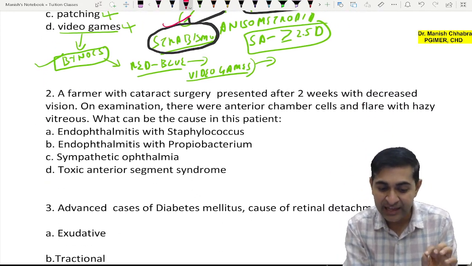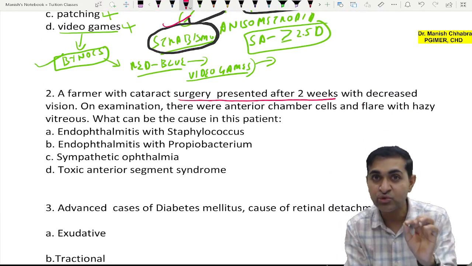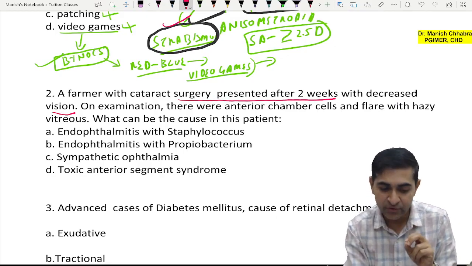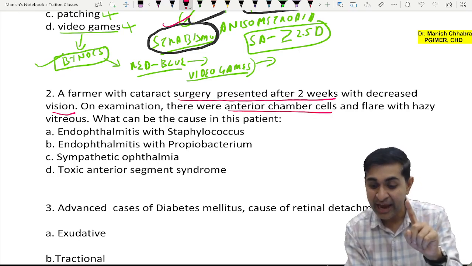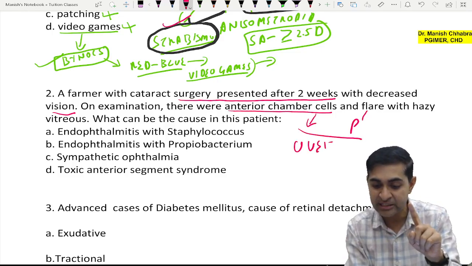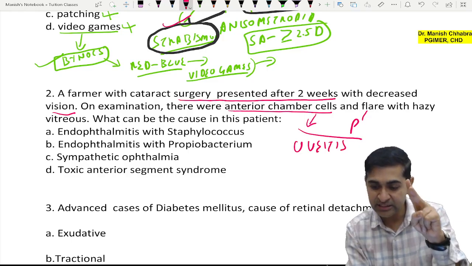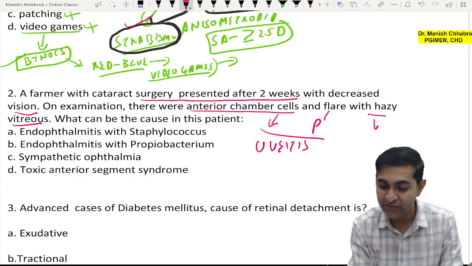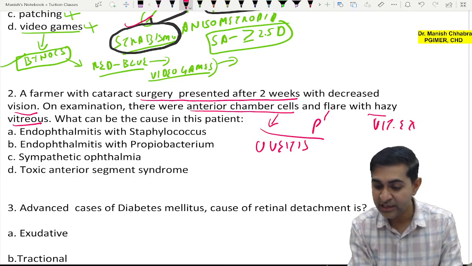Now, a farmer with cataract surgery presented after 2 weeks with decreased vision. The surgery was uneventful. On examination, there were anterior chamber cells and flare. Flare is due to proteins in the anterior chamber. Anterior chamber cells, they both point toward uveitis. Yes, anterior uveitis and hazy vitreous. Hazy vitreous goes in favor of vitreous exudates.